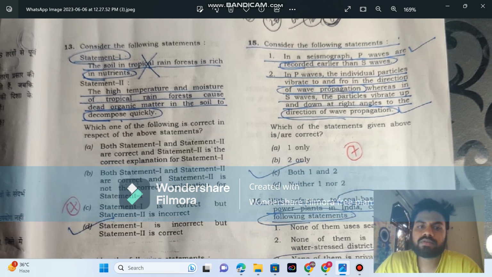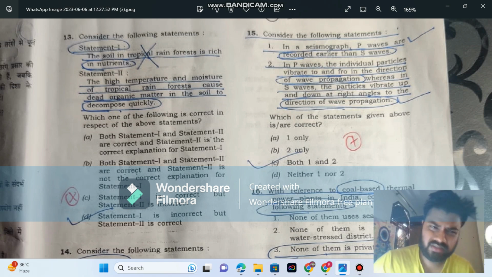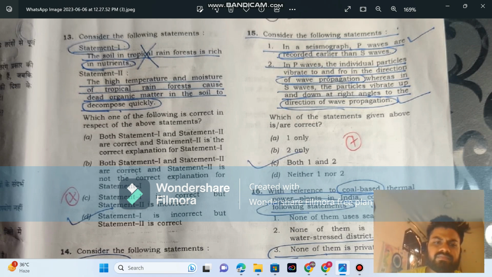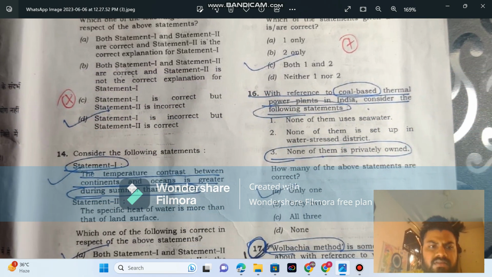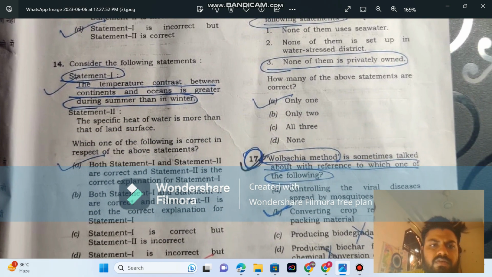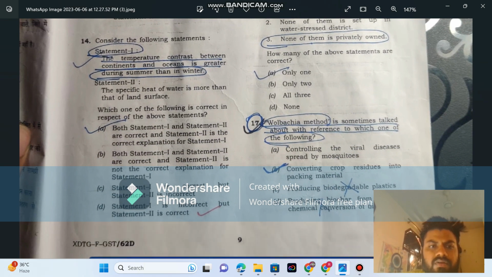quickly. Yes, decomposition is fast in the equatorial region because of moisture in the wind, and in the polar regions the decomposition is very slow because of the dry air, and decomposition is negligible in polar areas. This is also directly from geography NCERT. The temperature contrast between continents and oceans is greater during summer than in winter. This is wrong. I marked it wrong.